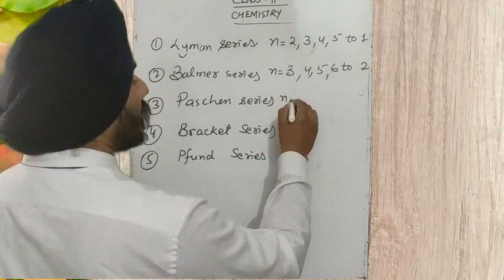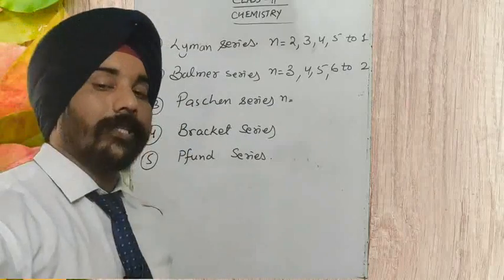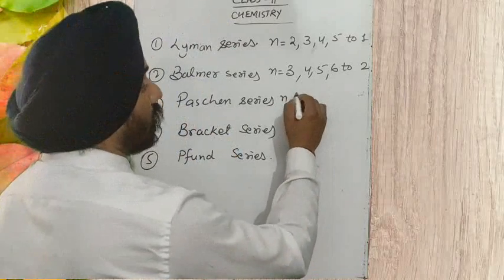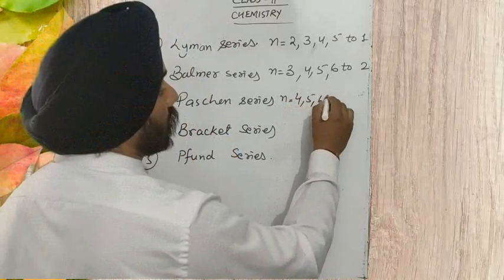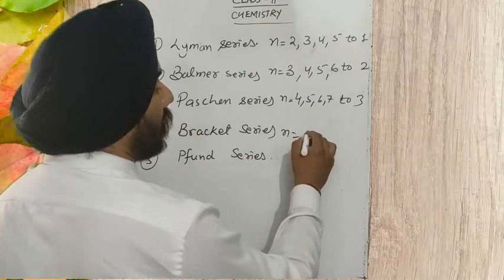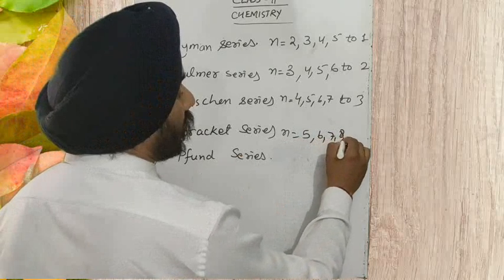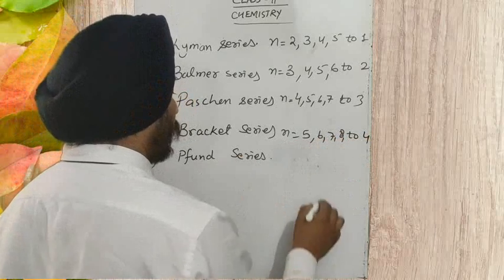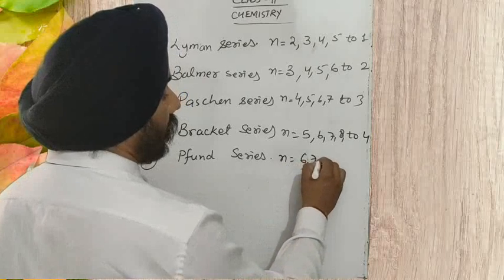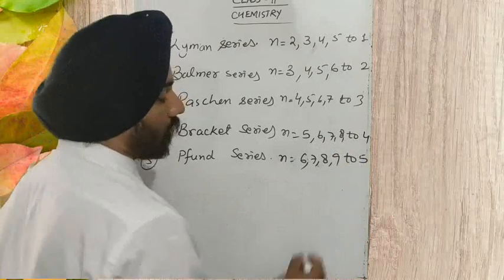Similarly for the Paschen series, the transition takes place from higher states of energy to the third shell, from 4, 5, 6 or 7 to 3. For the Brackett series, it takes place from 5, 6, 7, 8 to the n equal to 4 state. And for the Pfund series, it takes place from 6, 7, 8 and 9 to the n equal to 5 state.